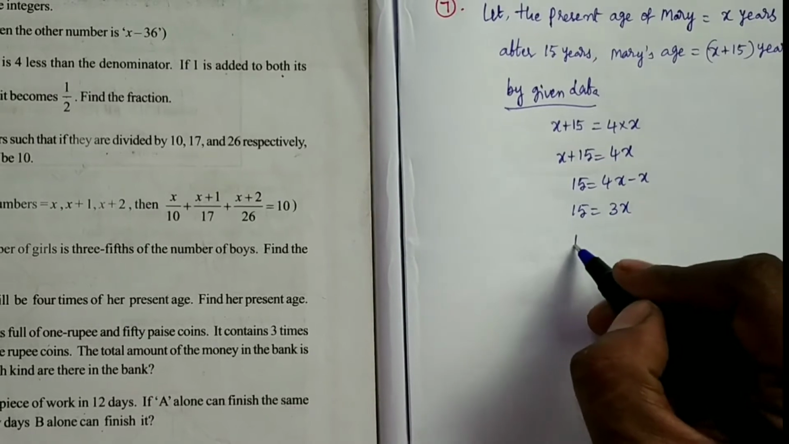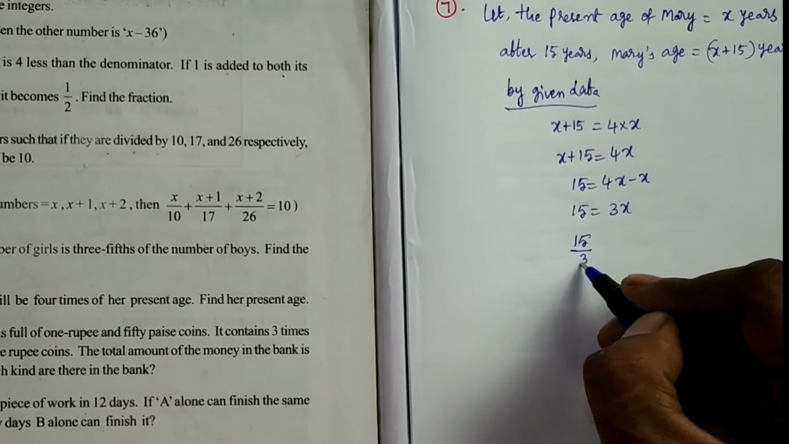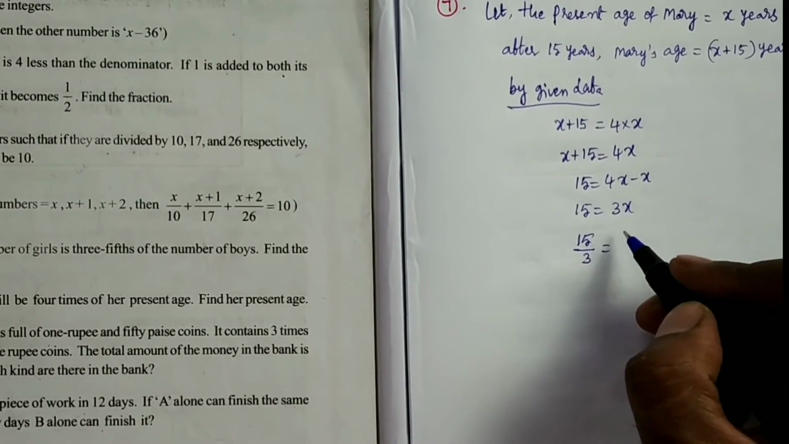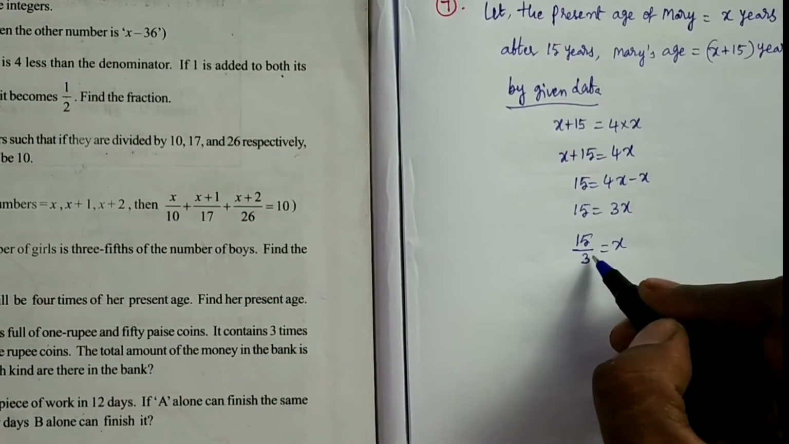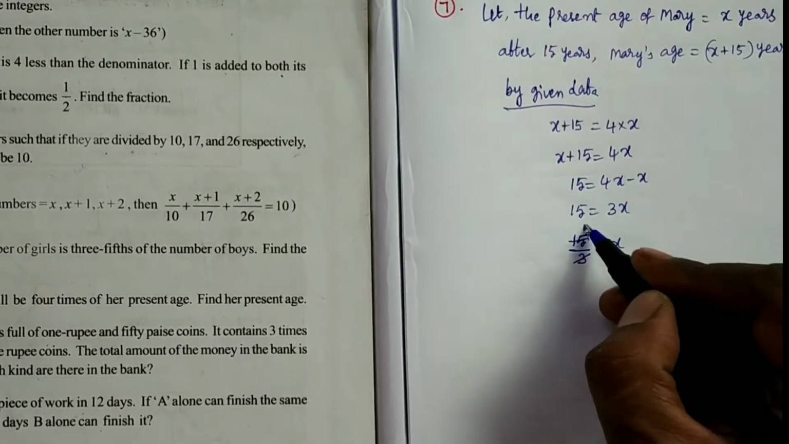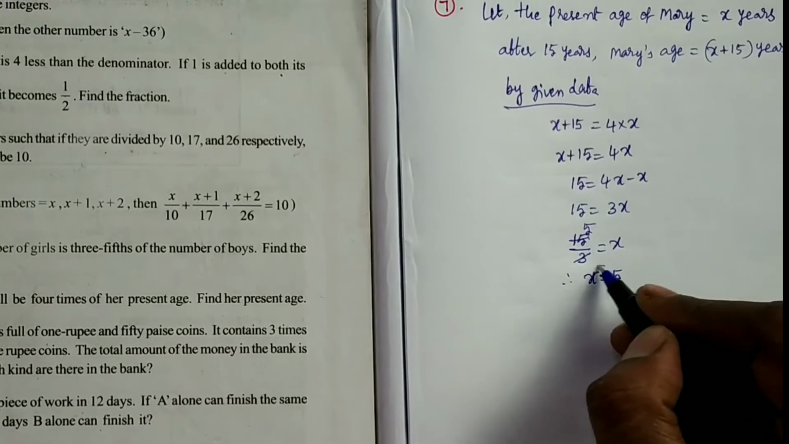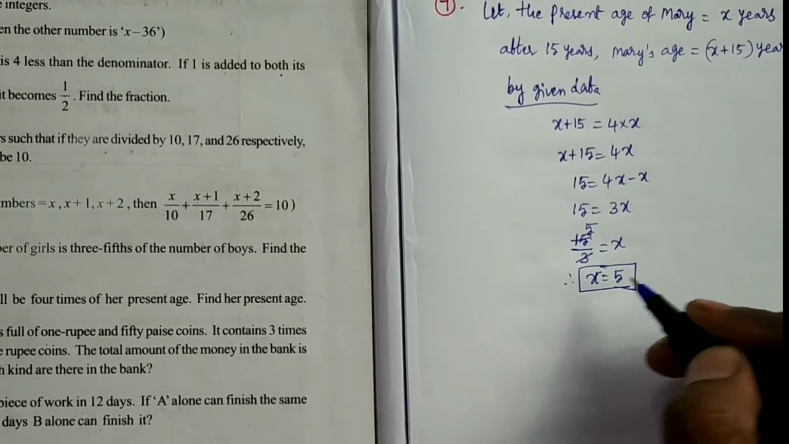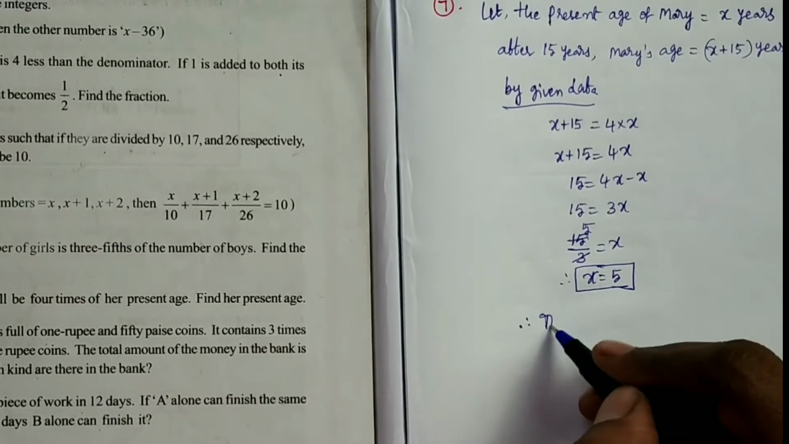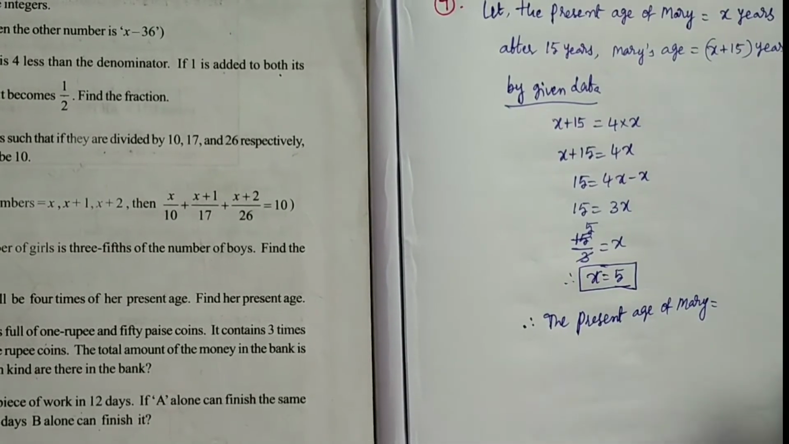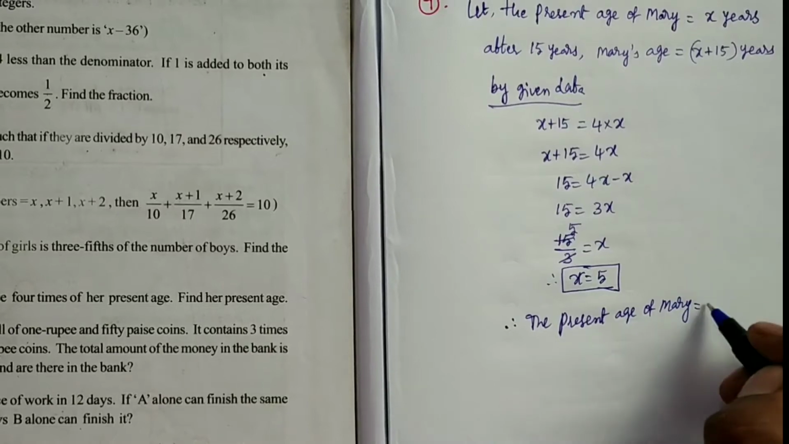Send 3 to this side, it will divide 15. So 15 by 3 is equals to x. 3 in 15, 5 times, cancels. Therefore x is equals to 5. Therefore the present age of Mary is 5 years.